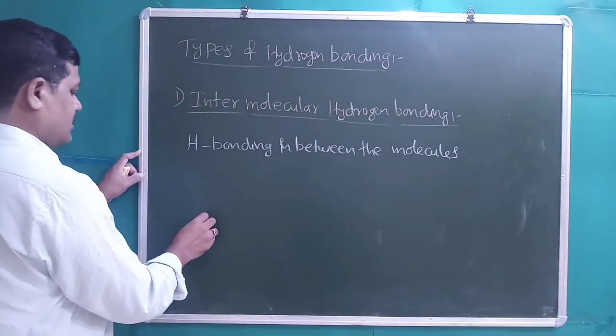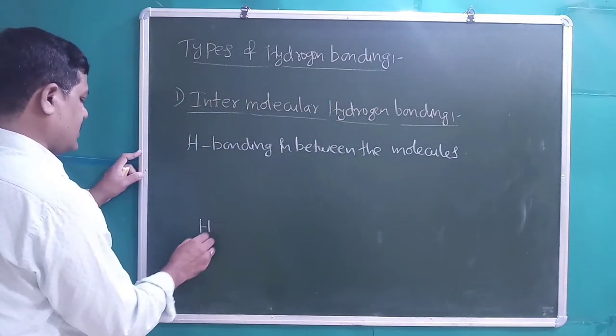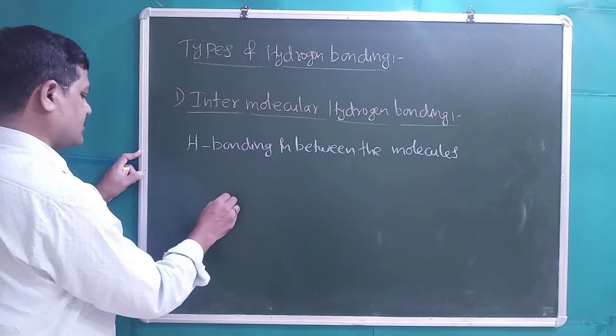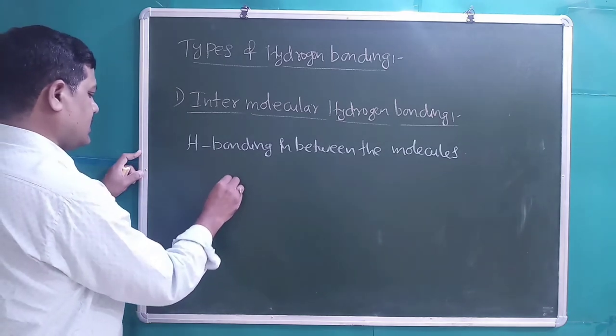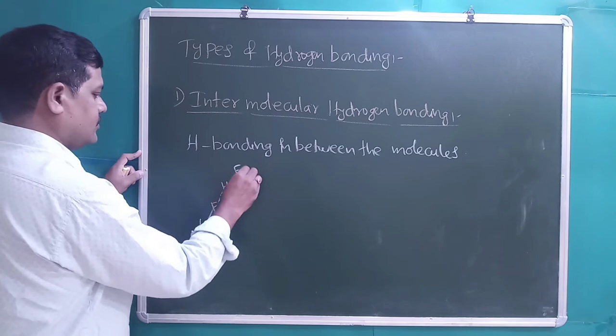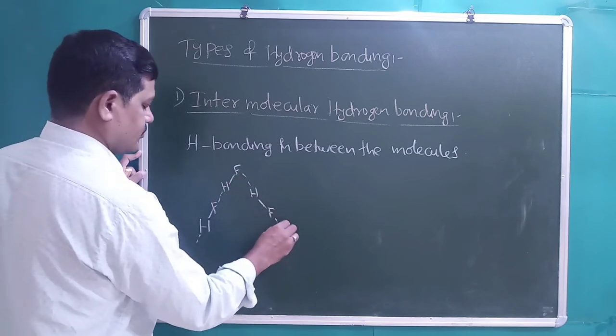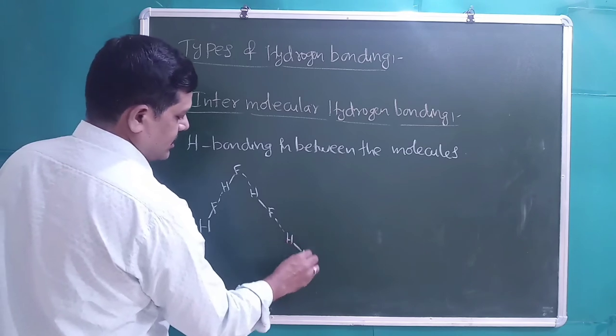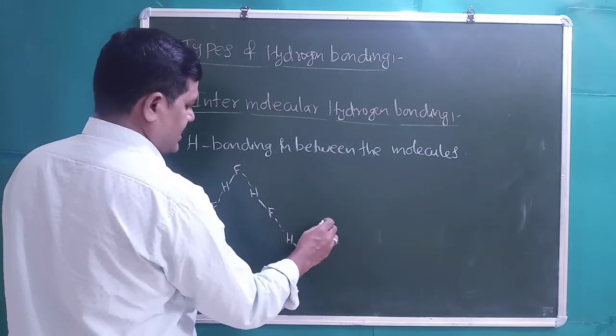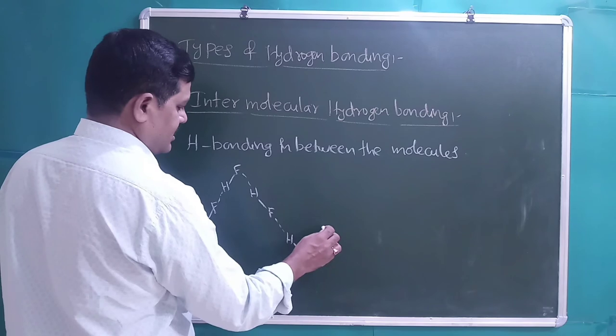For example, we will take hydrogen fluoride, HF, which will exist as a zigzag in nature.